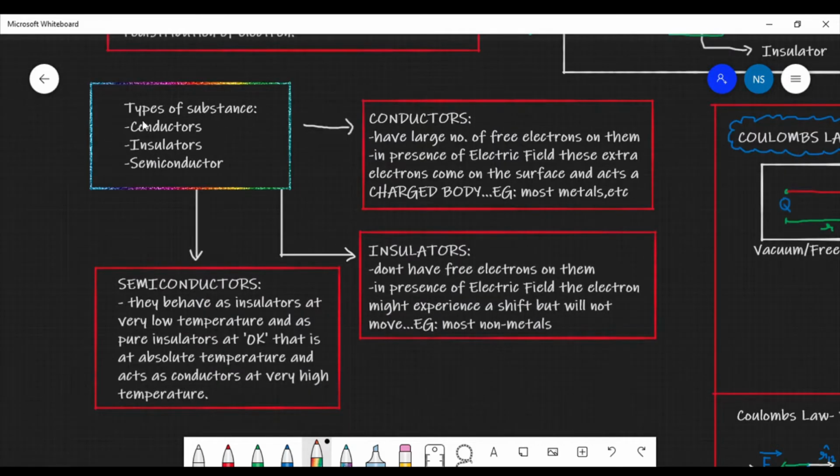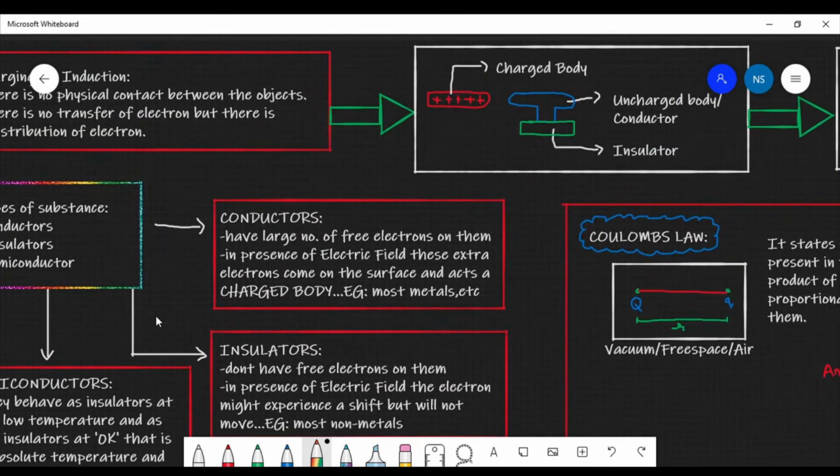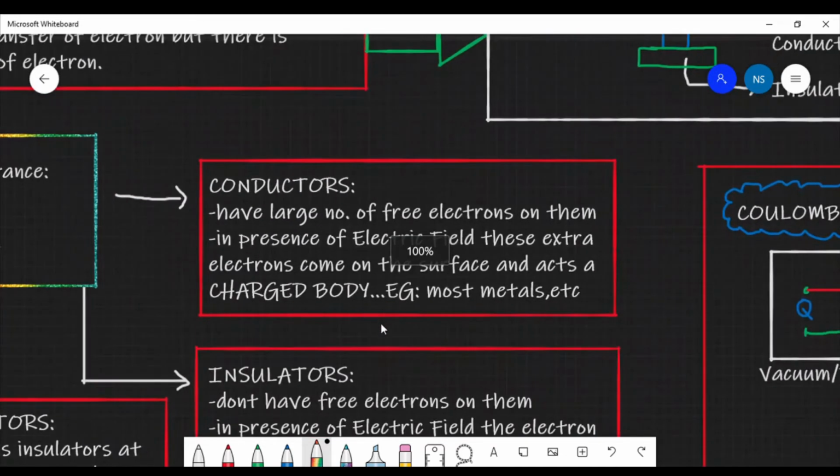Now let us understand the types of substances. There are three types of substances mainly. One is a conductor, then there are insulators, and then there are semiconductors. So let us understand what are conductors. Conductors are the substances which have large number of electrons, and these electrons are free on the surface or maybe even inside the surface.